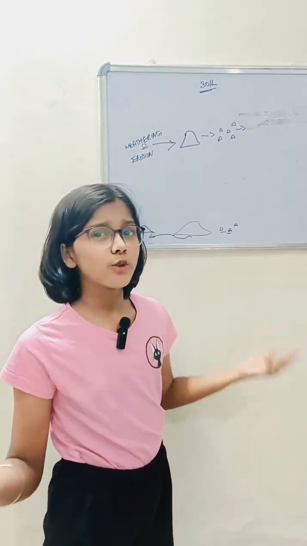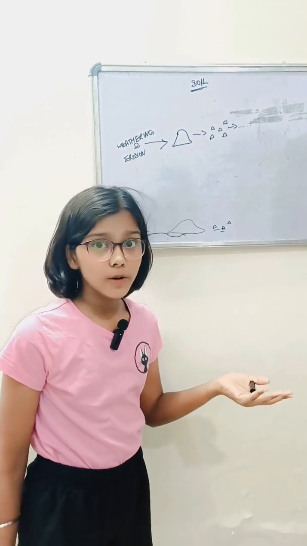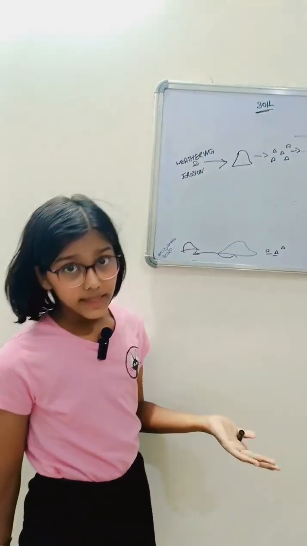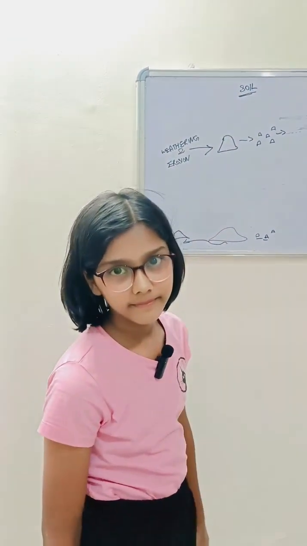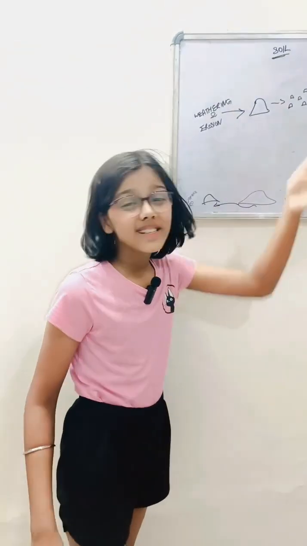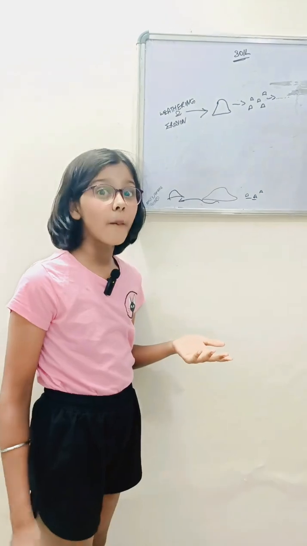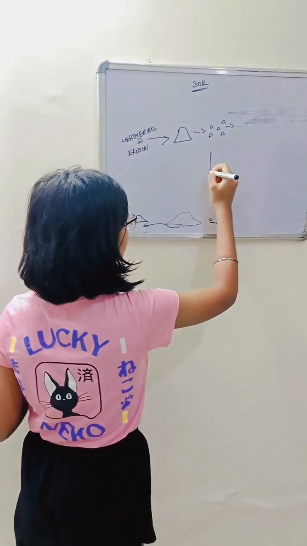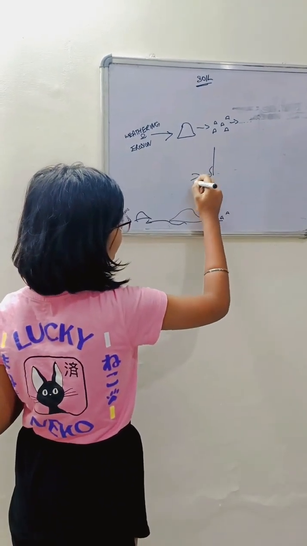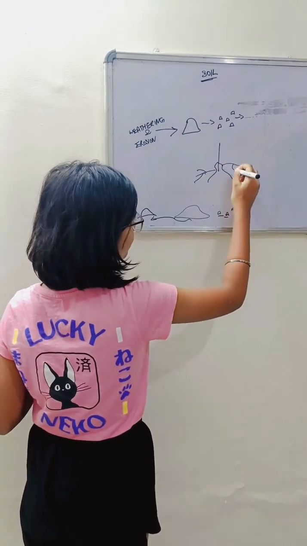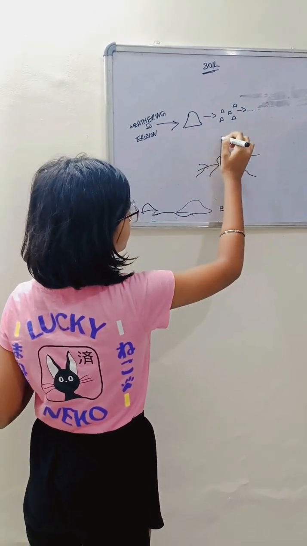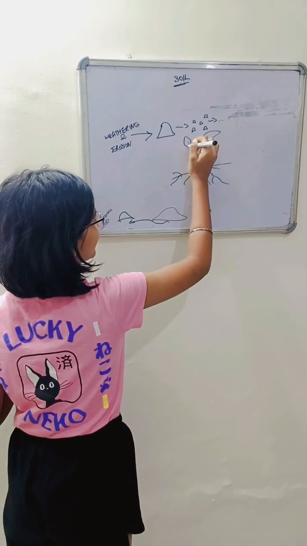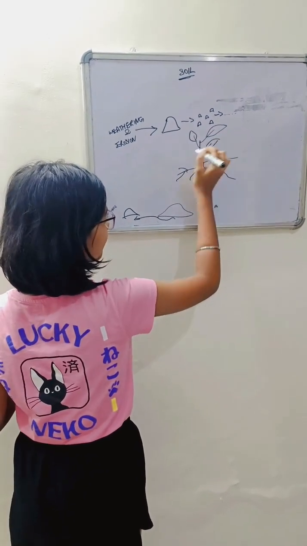Now, let's come back to today. Today's soil formation: when we see a plant, its roots are underneath the soil, as we all know clearly. But we don't know the parts of soil. Now, this is a plant. I know I'm not that good at drawing on the board, but you all can understand.